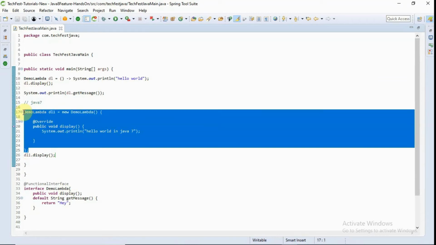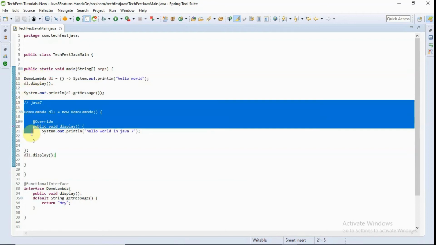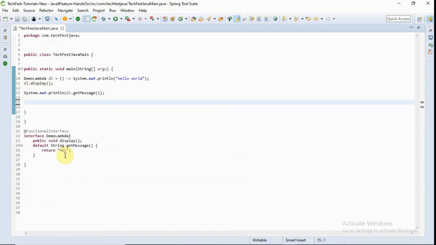So how many lines of code are there? And here there is one inline line of code which provides the implementation. So this is the magic of Java Lambda expression. It is providing inline implementations for abstract methods of functional interfaces.